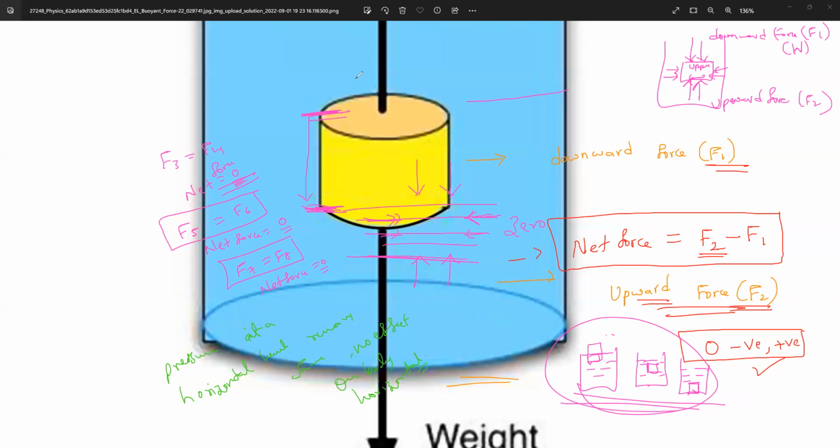So this is what it is all about, the cause of buoyancy. Any doubt you can ask. Tomorrow I will teach you the concept of density, relative density, and then we'll go with the Archimedes principle. After that, we'll study the important properties of buoyancy. There I will teach you the formula, and then we'll study the principle of flotation, floating and sinking. These are all the things we are going to discuss. Don't worry, this will be the most important and very interesting topic. So you can all experience something new which you are learning.